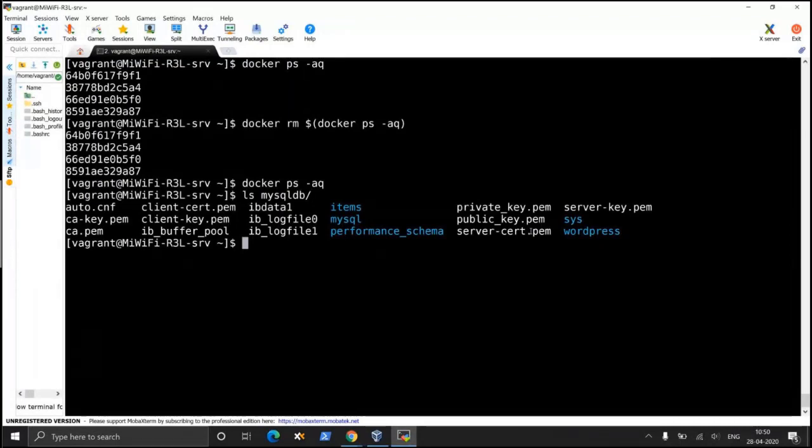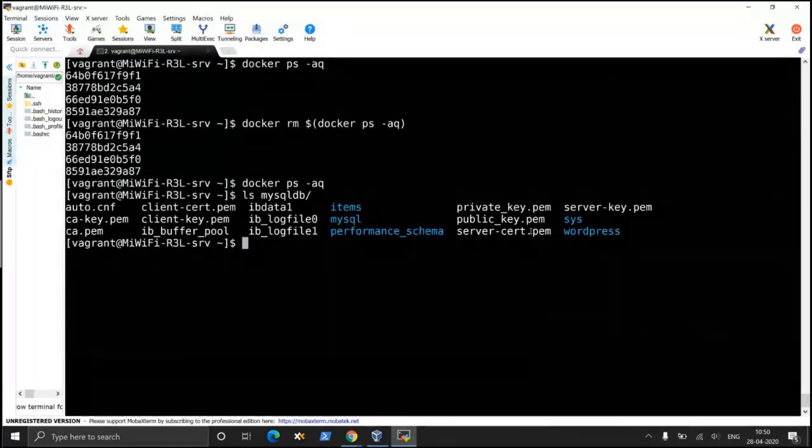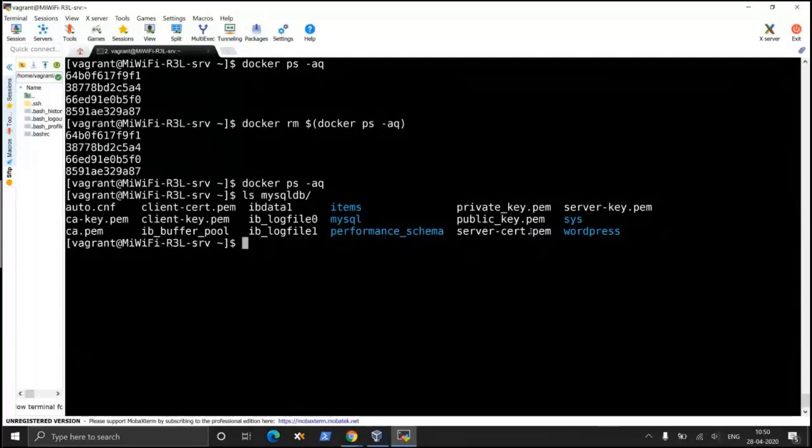In fact, even if I destroy the container, my database is already backed up in this folder because I have attached an external folder as the database volume. So whatever database I have created is already stored inside that folder.